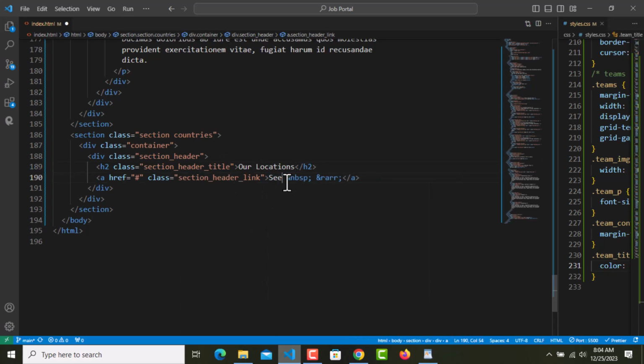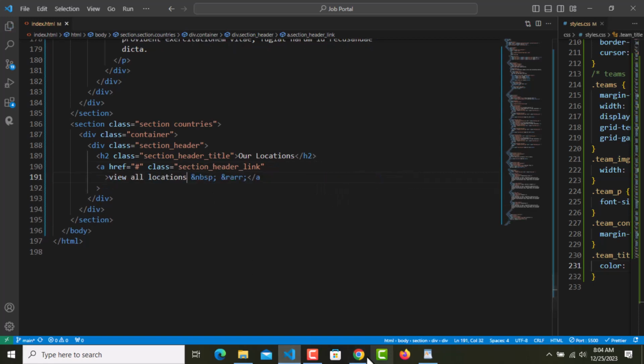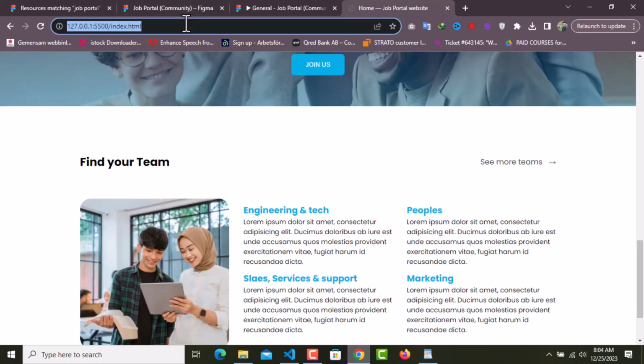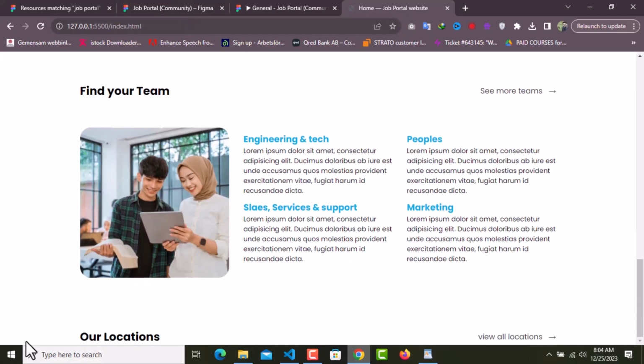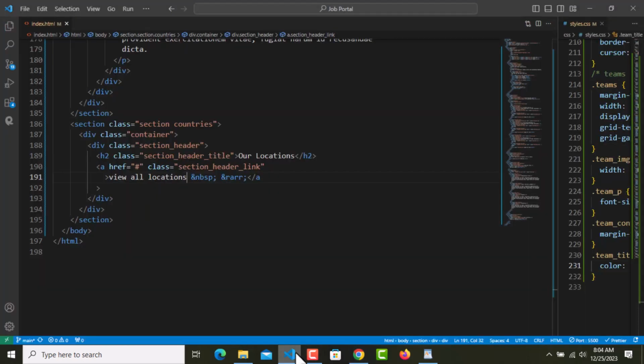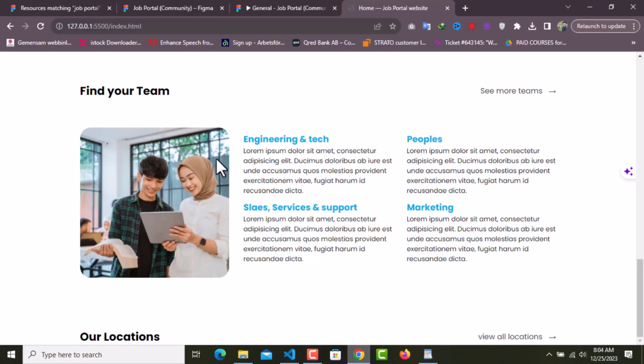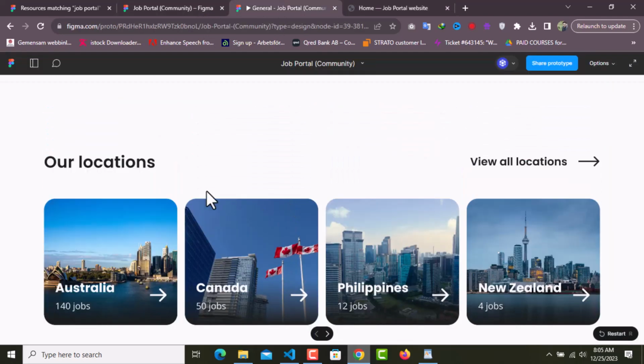View all locations, just like this. Now we have a section up for that, just like this. And this section is really simple. What we have is country and country text.